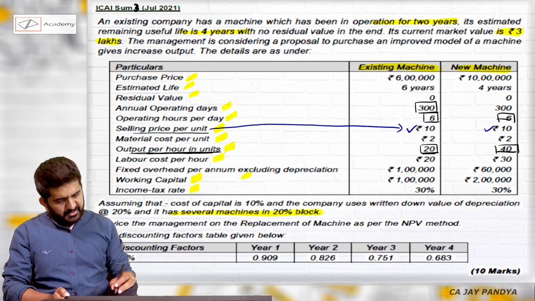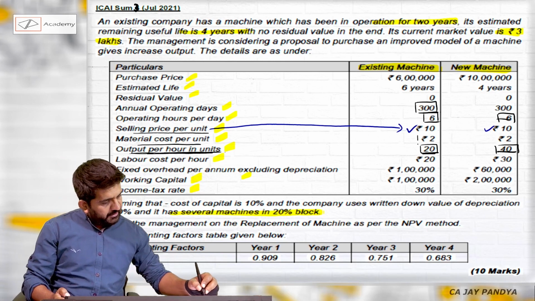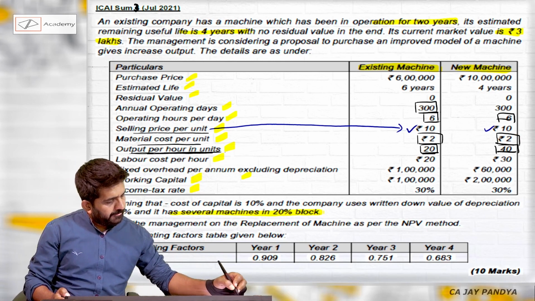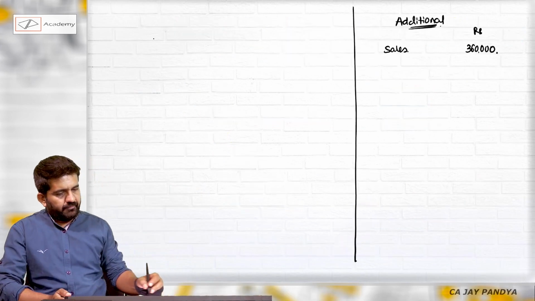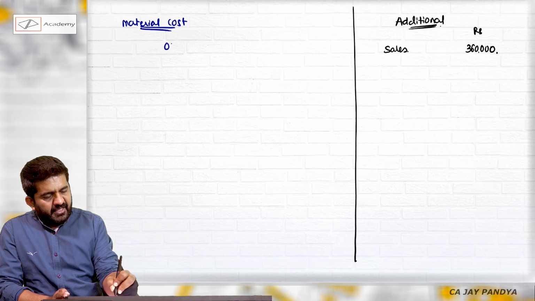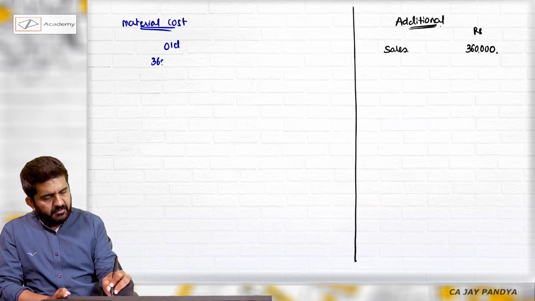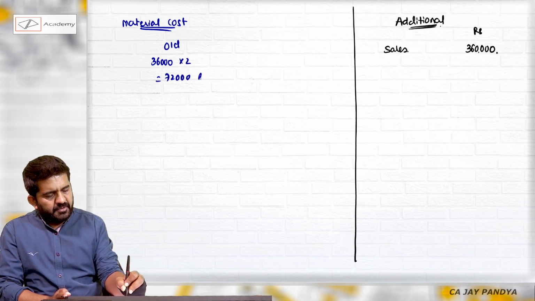Which other costs are there? Annual operating days, operating hour. Material cost per unit is 2 rupees. So what will be material cost in old case? 36,000 into 2, 72,000 rupees.